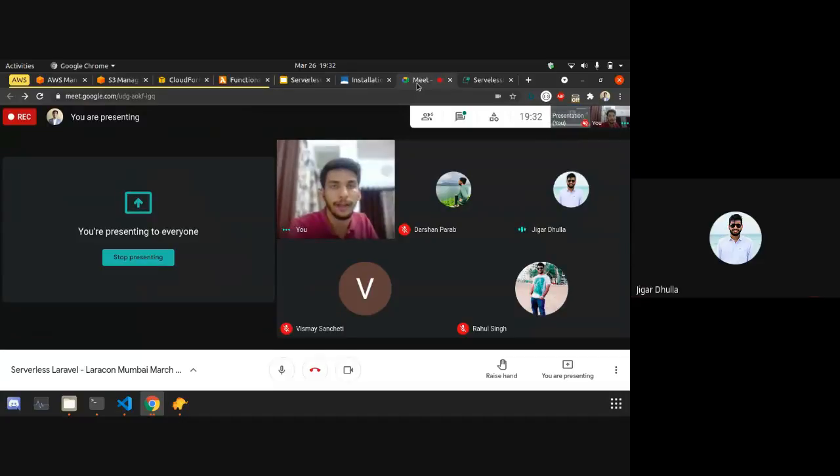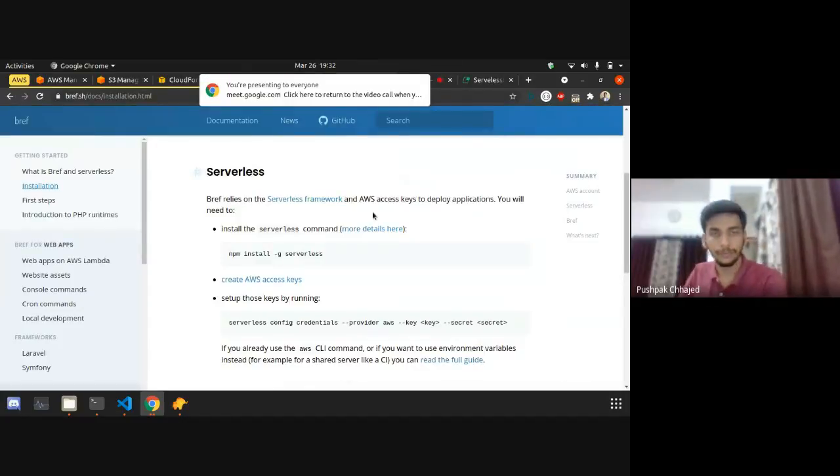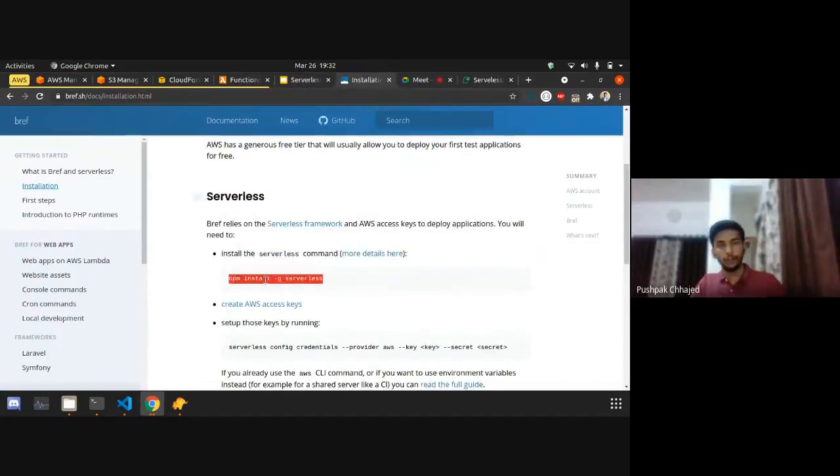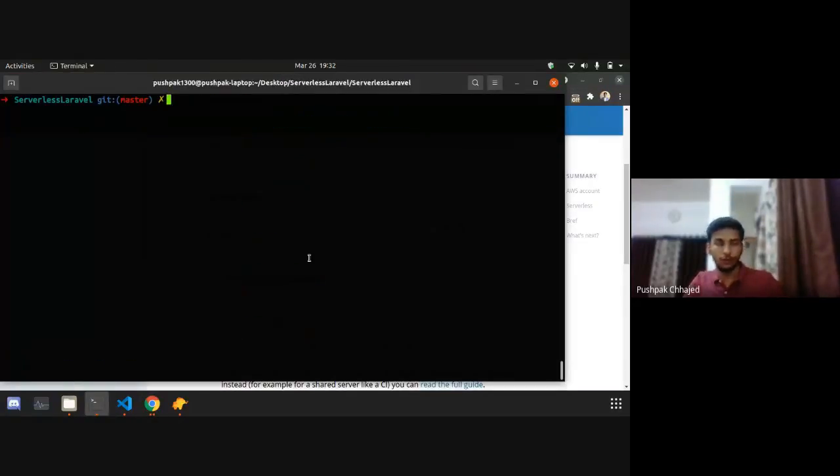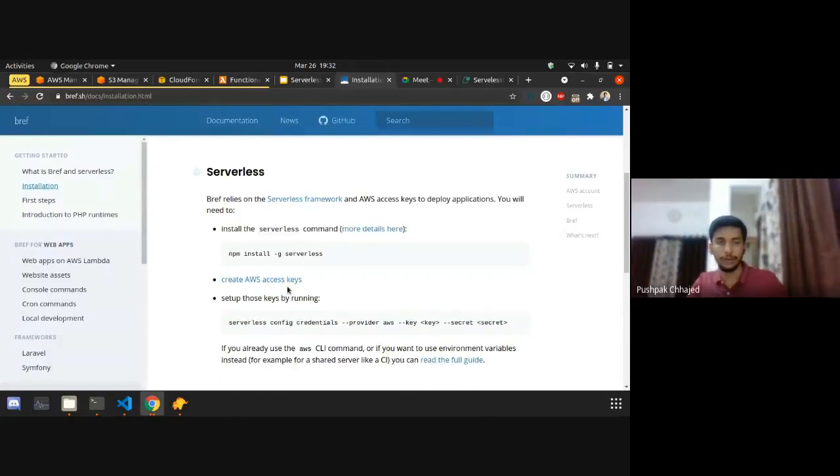Yeah. So you need to install the serverless library. I have already installed it. You have to install it globally, so you don't actually need to install it in the package context. I have already installed that library.